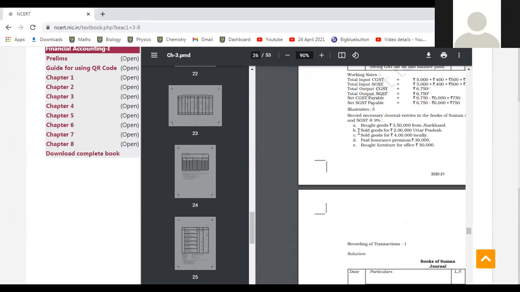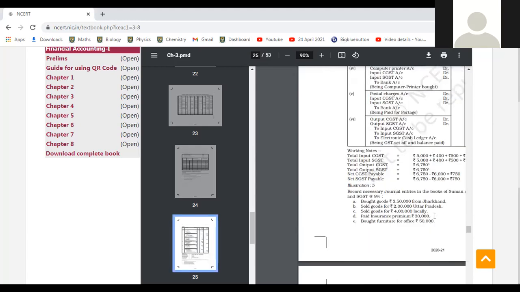Okay. Paid insurance premium for 4 lakh rupees. Yes, sir. Bought furniture, 50,000 rupees.